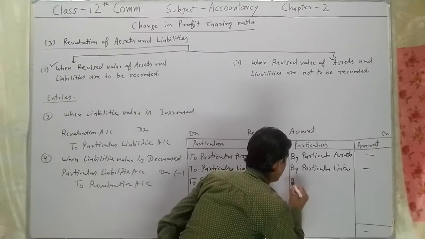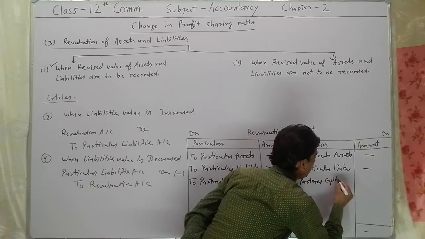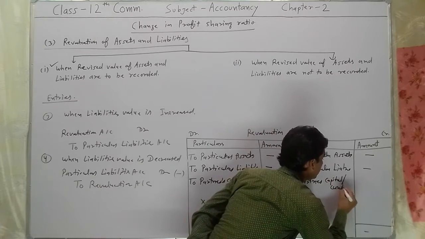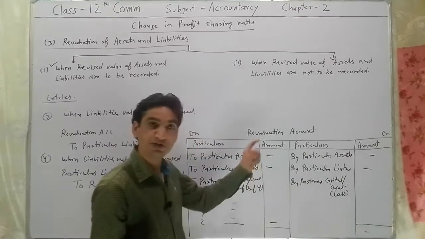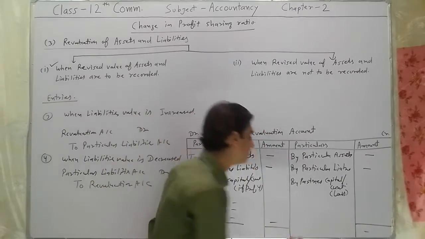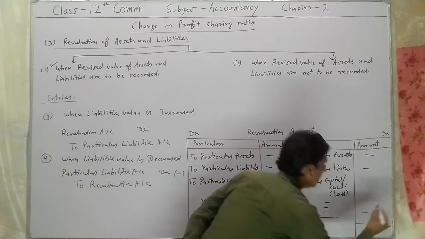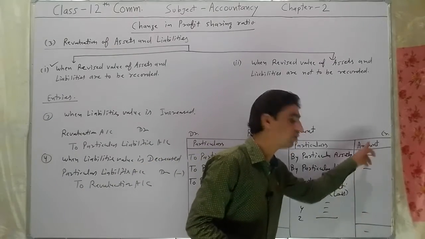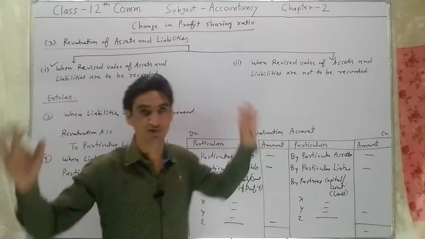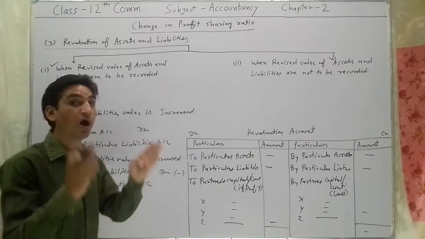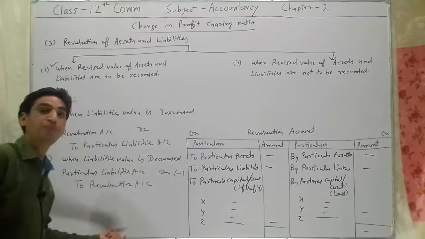So here, by partners' capital accounts or current accounts for loss, this loss will be distributed in their old profit sharing ratio among the partners X, Y and Z, and after writing the total loss, both debit and credit sides will be equal. I hope you understood how to revalue the assets and what entries are to be passed.